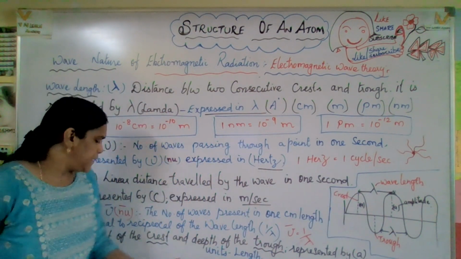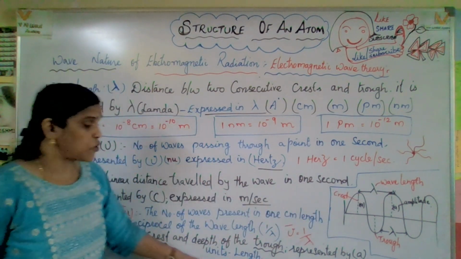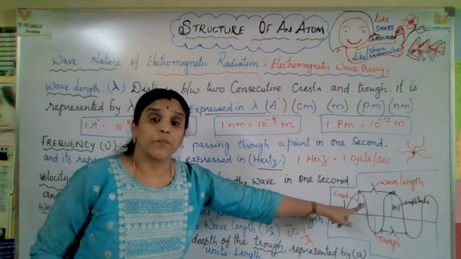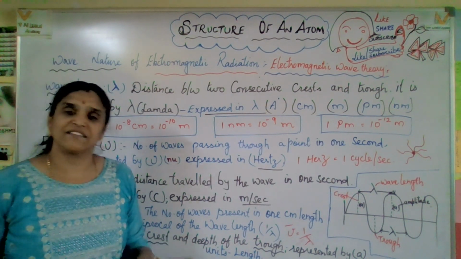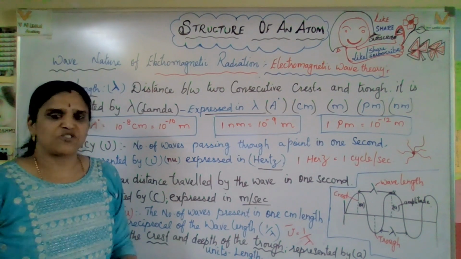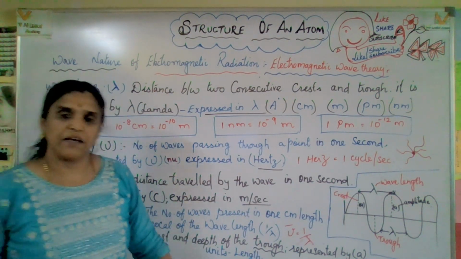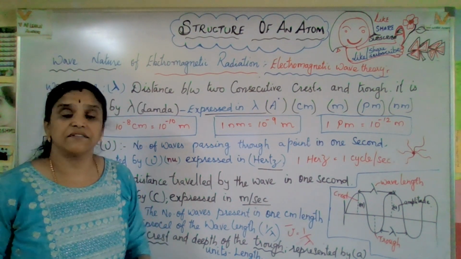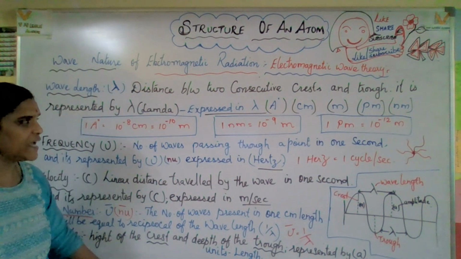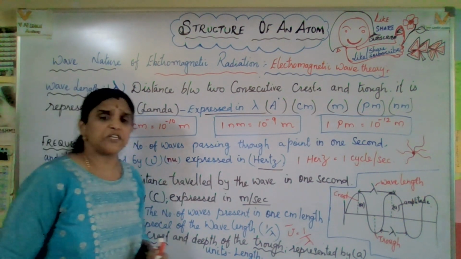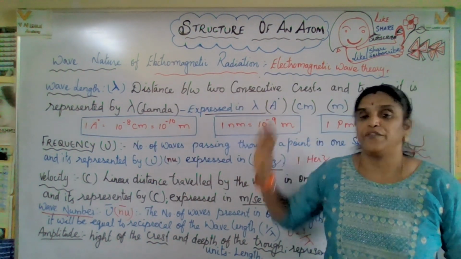It is represented as A. The unit is of course length, because height and depth are distances. Hope you understand very clearly all these important characteristics of wave nature.